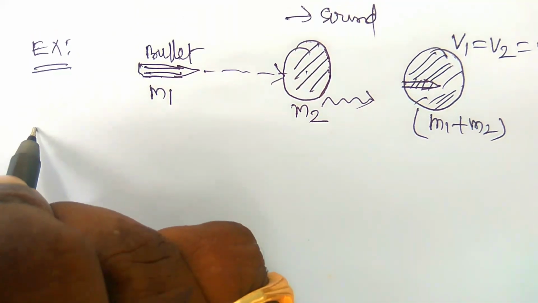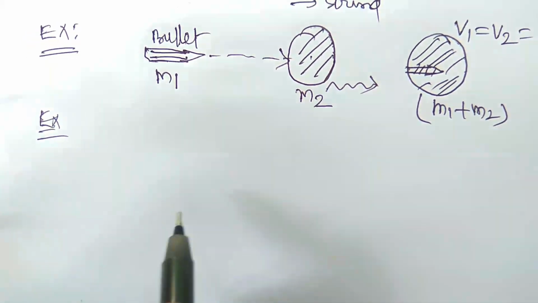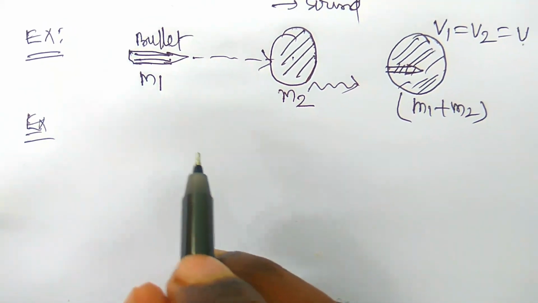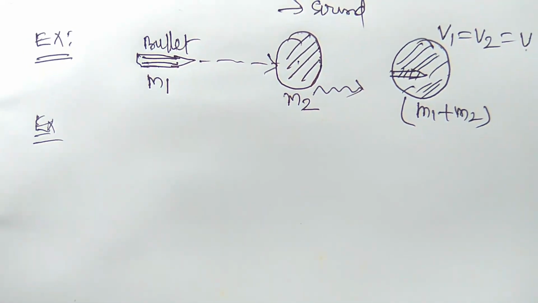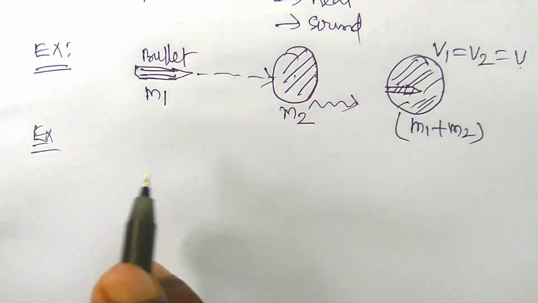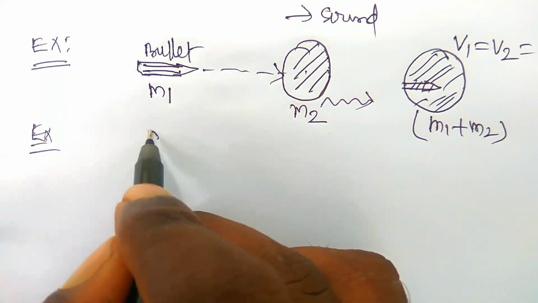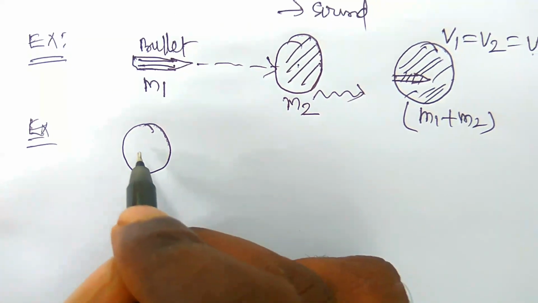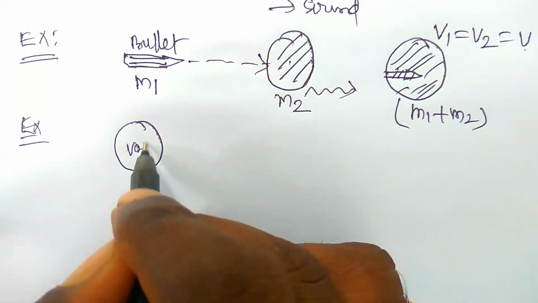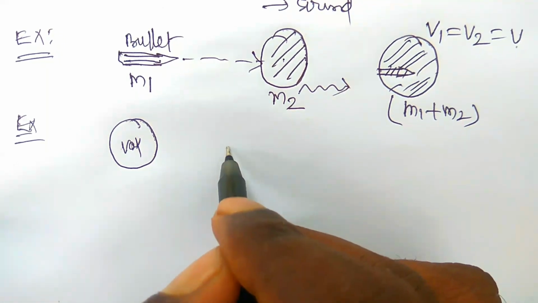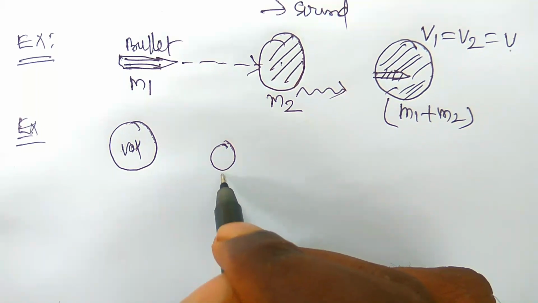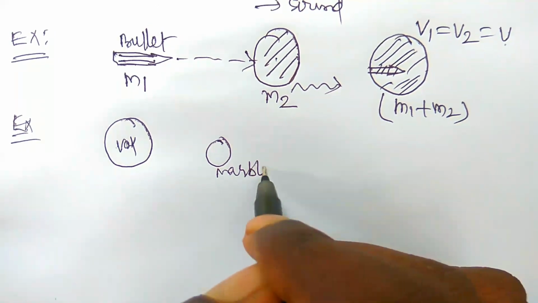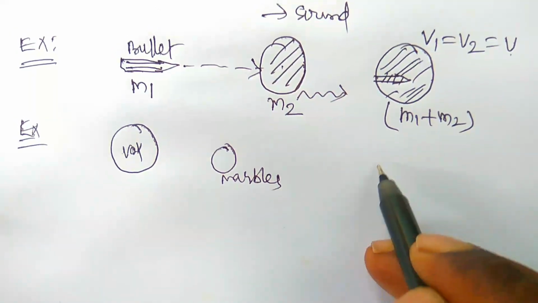The other example is, we already saw the wax sphere, what is that? A lump of wax with a marble. This is the wax, and the marble is a glass marble. So both collide.